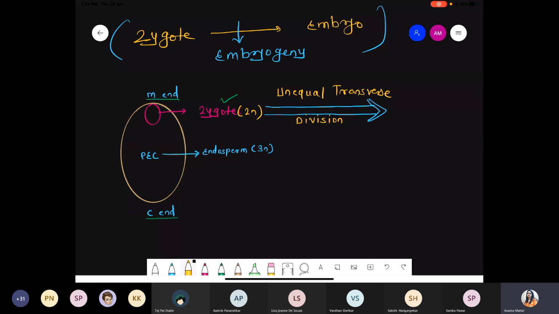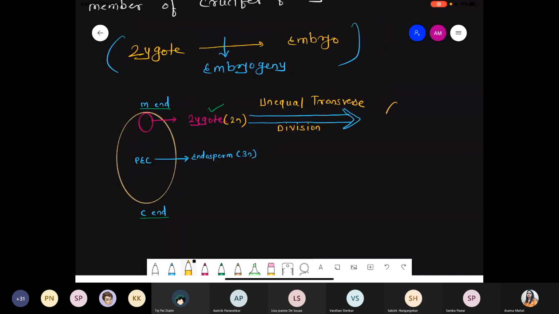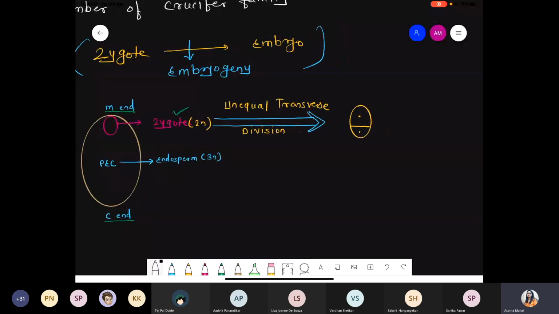And finally, due to unequal division, there is a formation of two cells, a large size cell and a small size cell. One is the large size cell, another one is the small size cell. This large cell is called the suspensor cell, and the small size cell is called the embryonal cell.